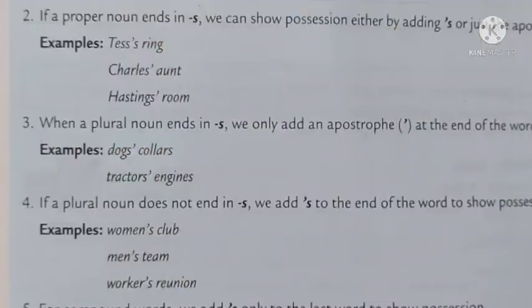Next, let's move to the third one. When a plural noun ends in S, we only add an apostrophe at the end of the word. Suppose the word is already a plural word. It's already a plural noun. So what do you have to do? You just have to add the apostrophe after the letter S. For example, dogs' collars. Here the noun dogs is already a plural one. So you just have to add an apostrophe after the letter S.